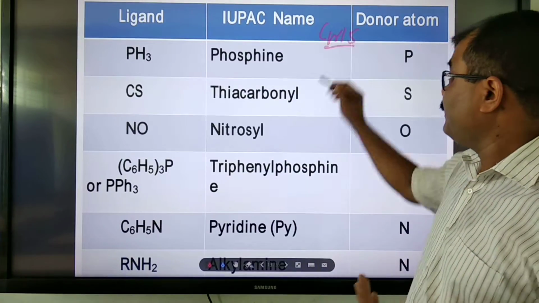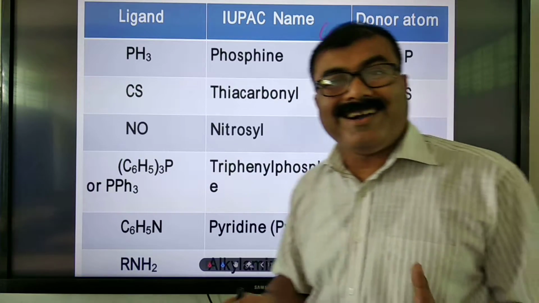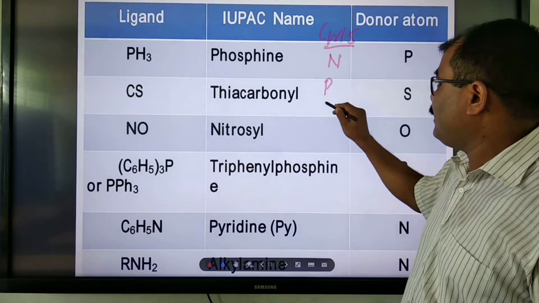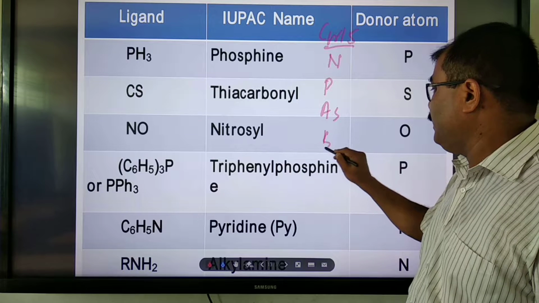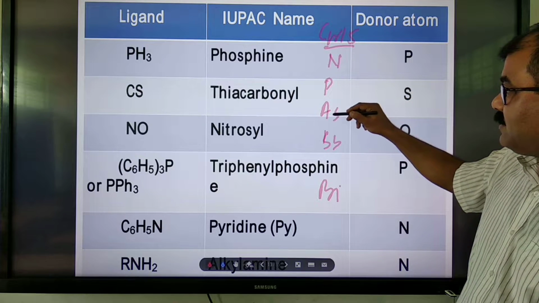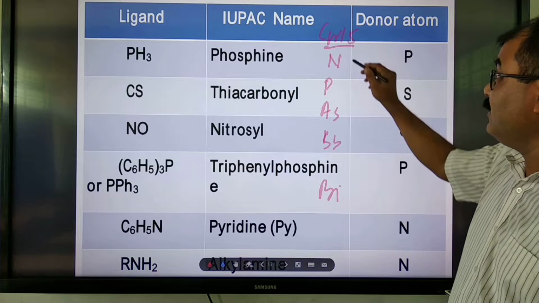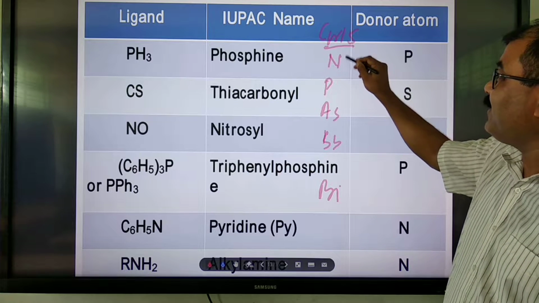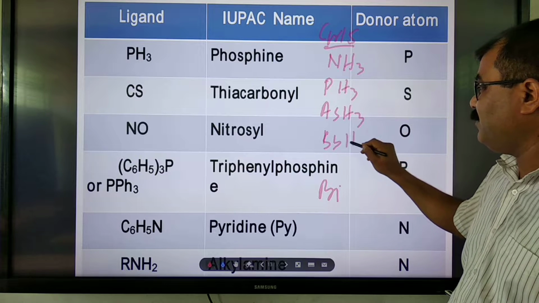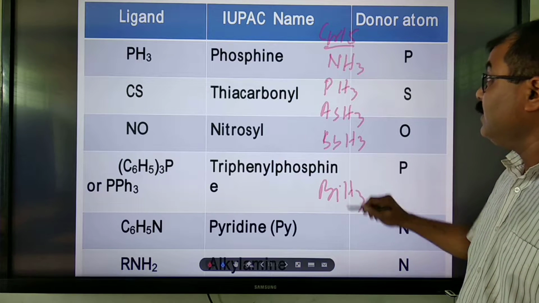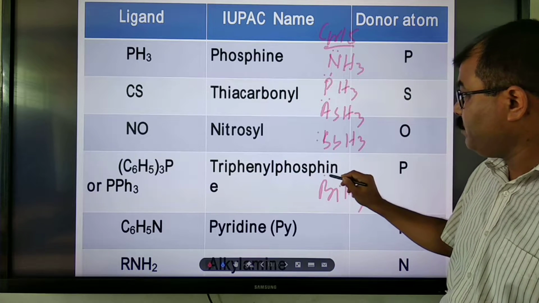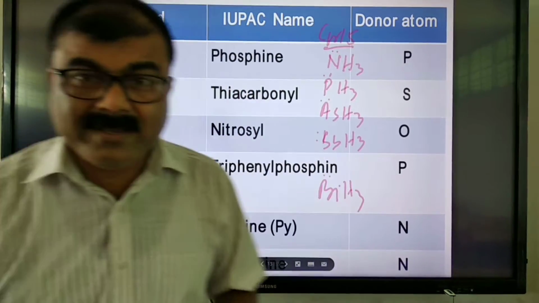Memory technique: Nana Patekar, Orseria, Sob Bindas. You can remember it like that. These are nitrogen, phosphorus, arsenic, antimony, bismuth. So their hydrides are ammonia, phosphine, arsine, stibine, bismuthine. Everywhere you see one lone pair, because basically they are Lewis bases.